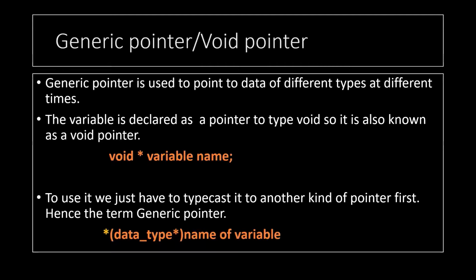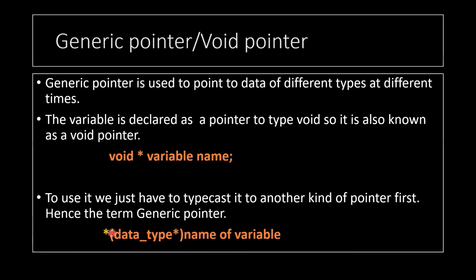Clear? Now we have written void in place of the data type, but when we have to use it and store an integer, character or float data in that pointer, in that condition we cannot use void directly because void is not a data type that is usually assigned to variables. So what we need to do is we need to explicitly typecast our pointer to that type. So how is typecasting done? This is how the typecasting is done.